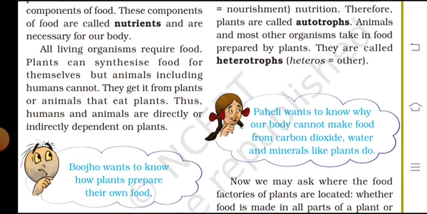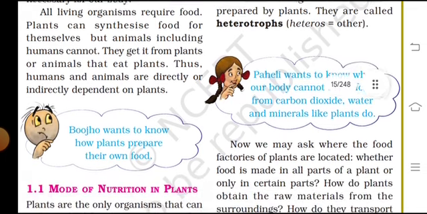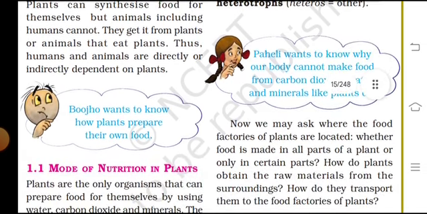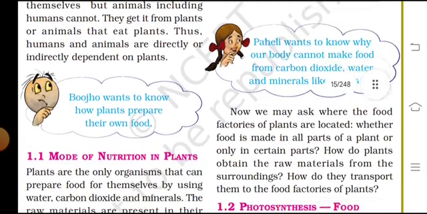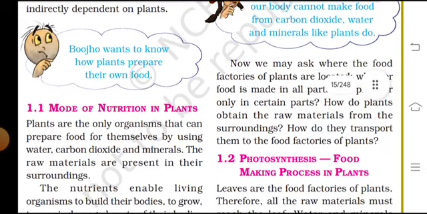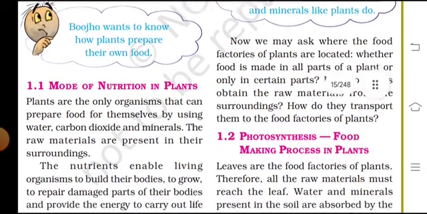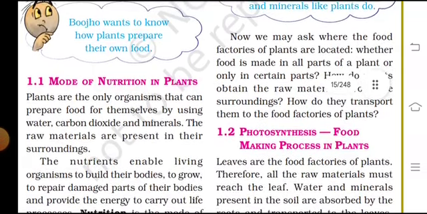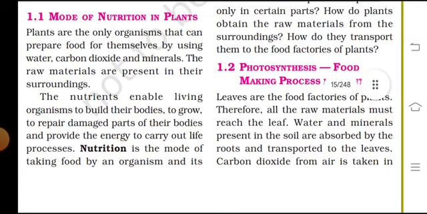Plants can synthesise food themselves, but animals including humans cannot. They get it from plants or from animals that eat plants, and thus humans and animals are directly or indirectly dependent on plants. Bujo wants to know how plants prepare their own food. 1.1 Mode of nutrition in plants.